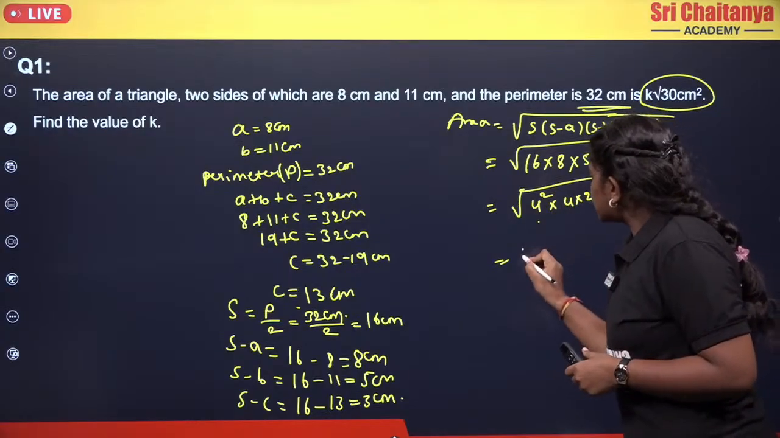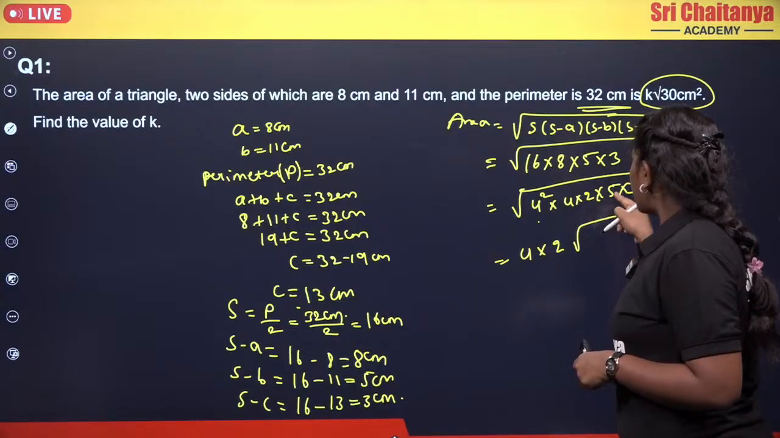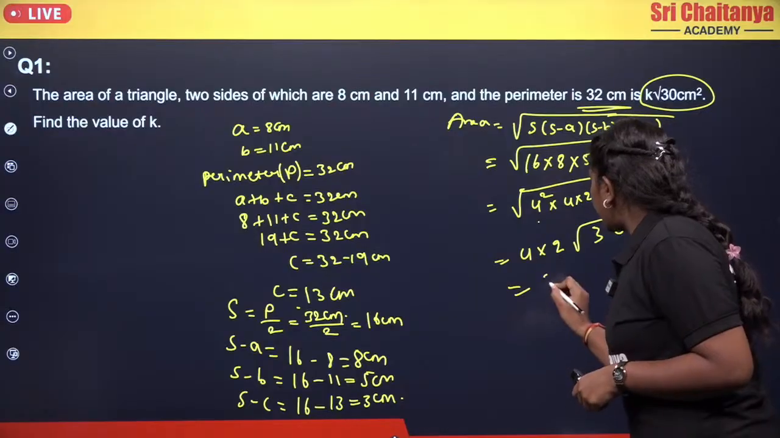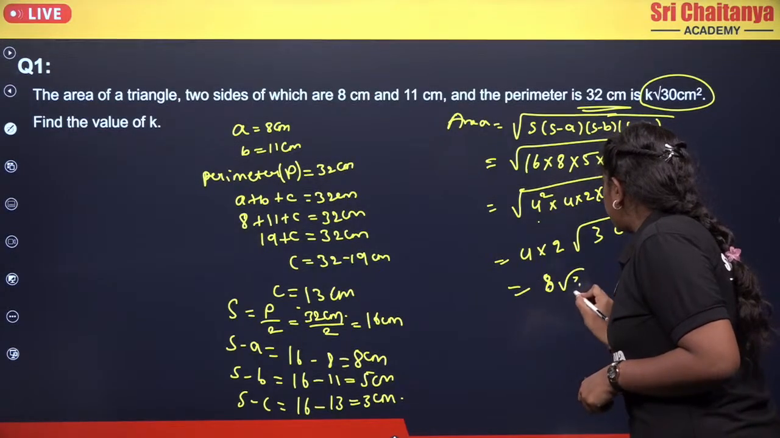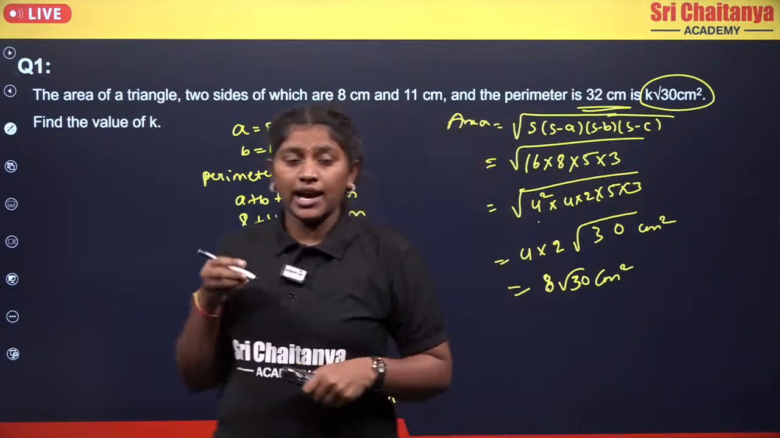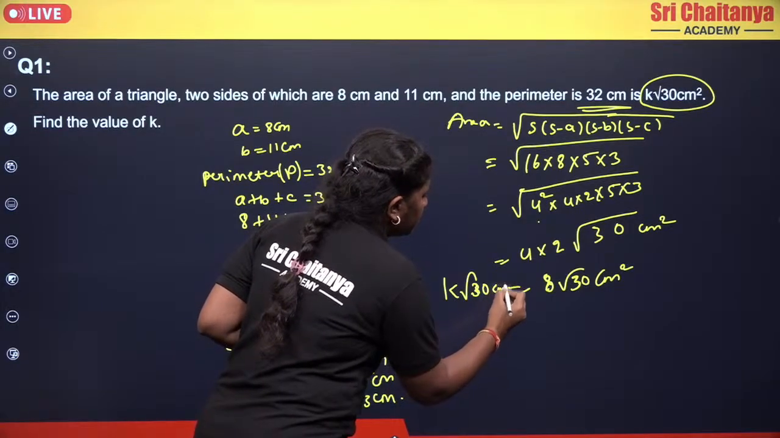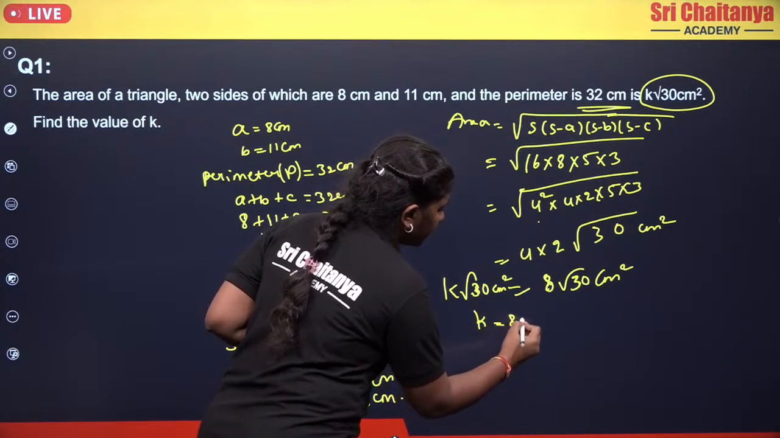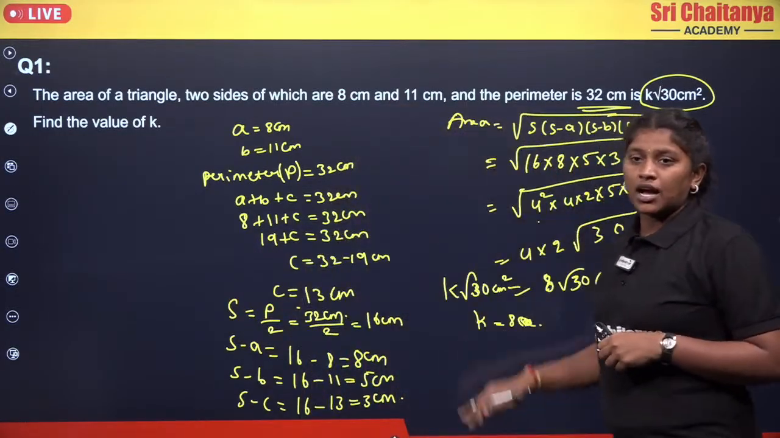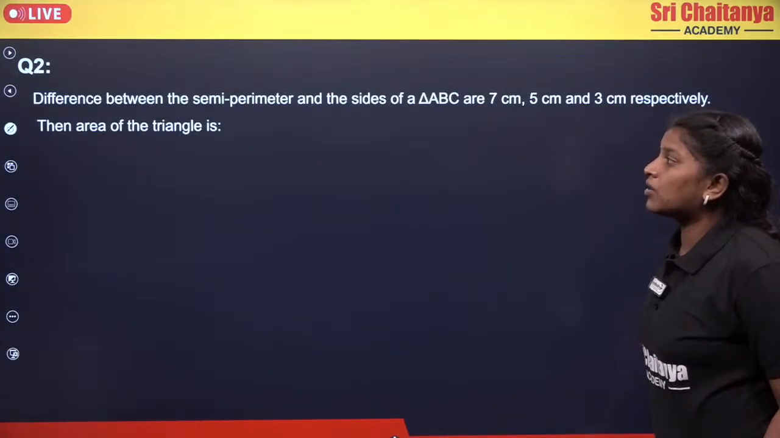Now square and root will get cancelled for 4, and root 4 value will be 2, root of 2, 5s are 10, 10 into 3 is 30. Okay, so now here it will become your 8 root 30 centimeter square. Okay, but they gave the area of the triangle already as k into root 30. Right? Now if you compare them, then you will get your k value as 8, which is nothing but your constant value. Clear? So this is how we are just going to find the required values with the help of Heron's formula. Now let's solve the next one.